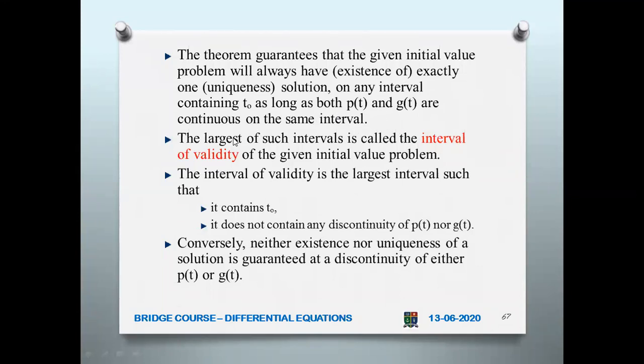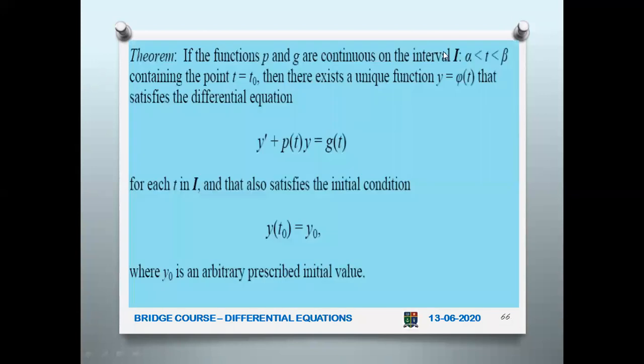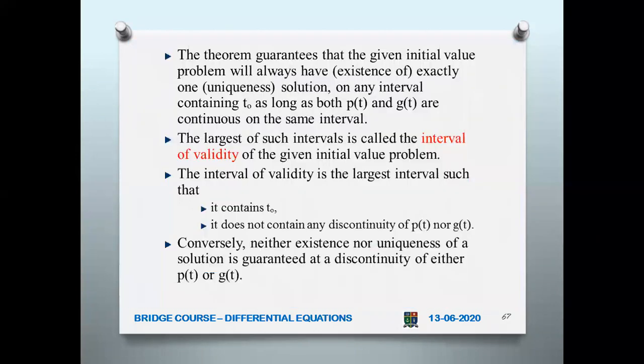Okay. So the largest of such intervals is called the interval of validity. Now, here you are taking this alpha and beta. Suppose you are taking it as 1, 2. Now, you can expand this interval also. That is, you can take this as 1, 50 or 2, 100 like that. You can expand. That will be the largest of such intervals. Many intervals, you can find many functions: y equal to phi 1 of t, y equal to phi 2 of t, y equal to phi 3 of t for many alphas and betas, that is alpha 1, beta 1, alpha 2, beta 2. Like that you can find many intervals.